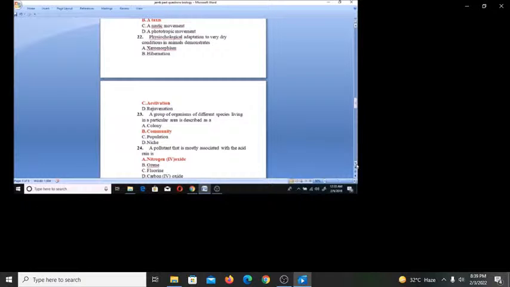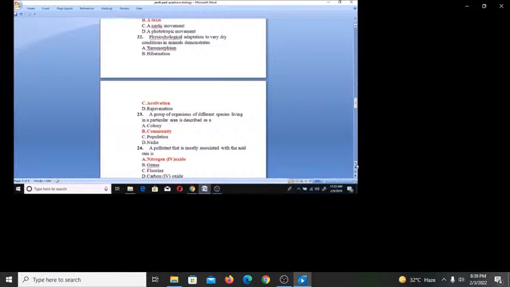The answer is D, Rhizopus. Now let's look at 29. The hepatic portal vein is unique because it A, carries the oxygenated blood, B, begins and ends with capillaries, C, is the largest vein in the mammals, D, carries digested food. Answer is B, begins and ends with capillaries.